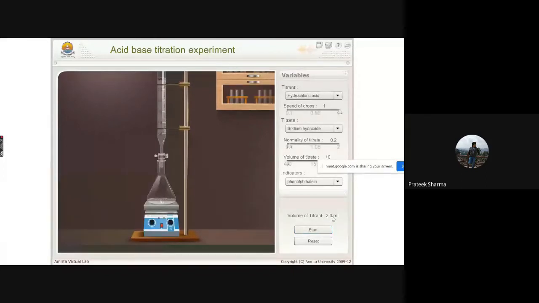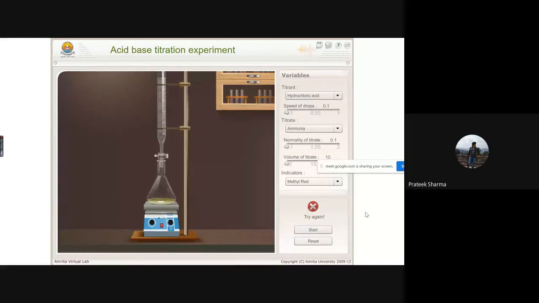Now if I click on reset, let me quickly change my parameters. Let me go for this indicator, methyl red, and then I'll click on the start option. See, in certain labs where things cannot proceed with the selected parameters, it will give you a warning message, try again. The answer to the query of why this particular reaction cannot be completed lies in the theory tab. So remember that each and every tab has its own importance.